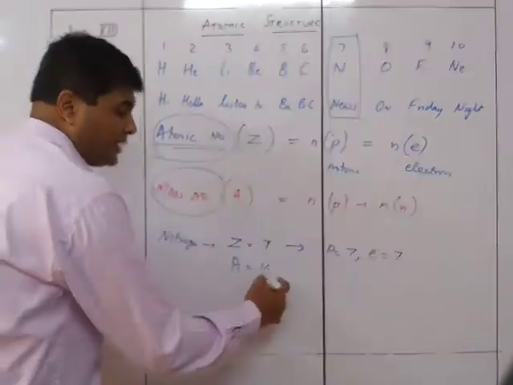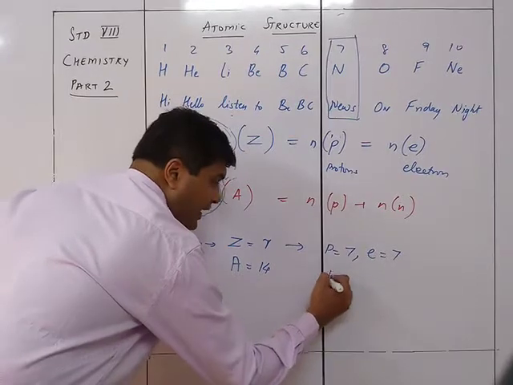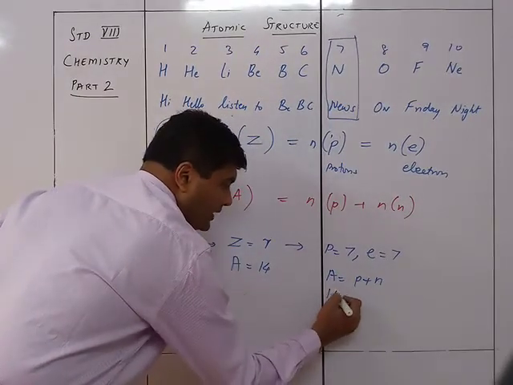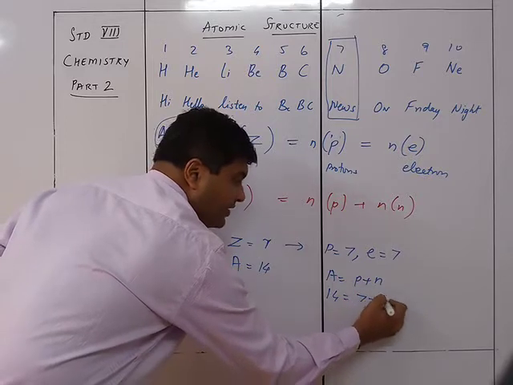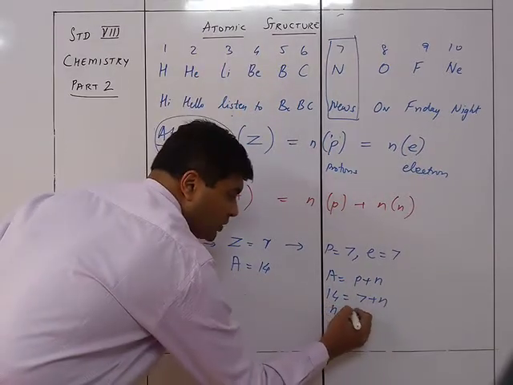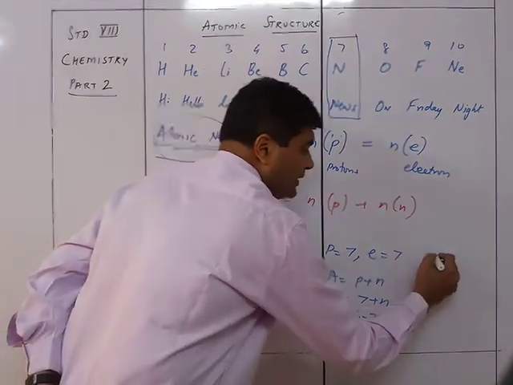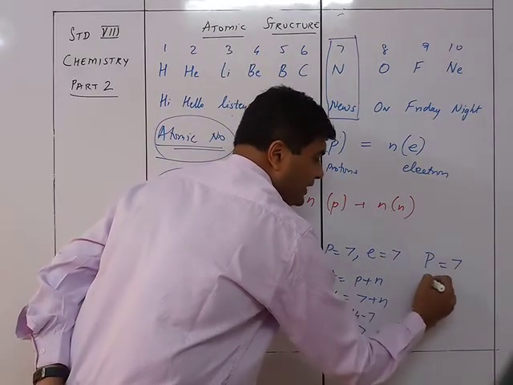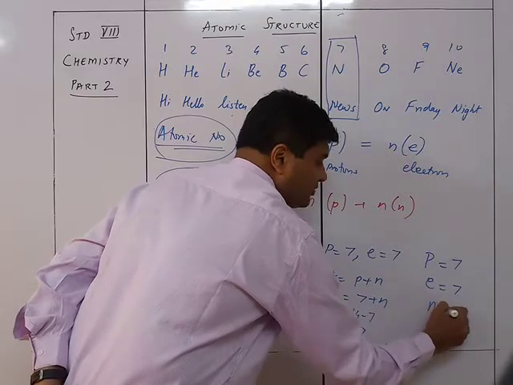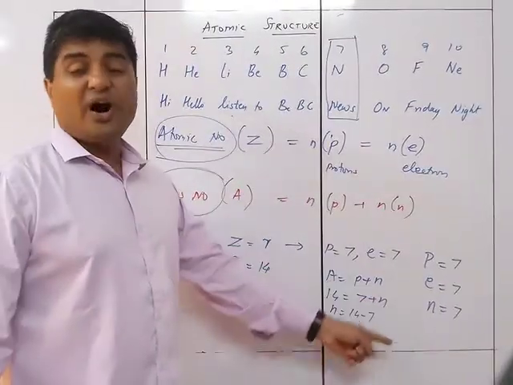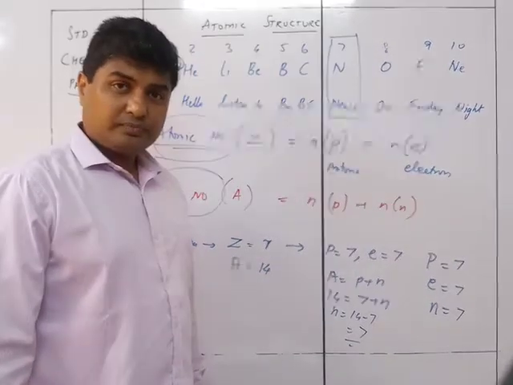So over here I know that A is equal to P plus N, where A is 14 and P is 7. I can find out N. So N will be 14 minus 7, which is equal to 7. Accordingly, I will have P equal to 7, E equal to 7 and N also equal to 7. This is the case of nitrogen.